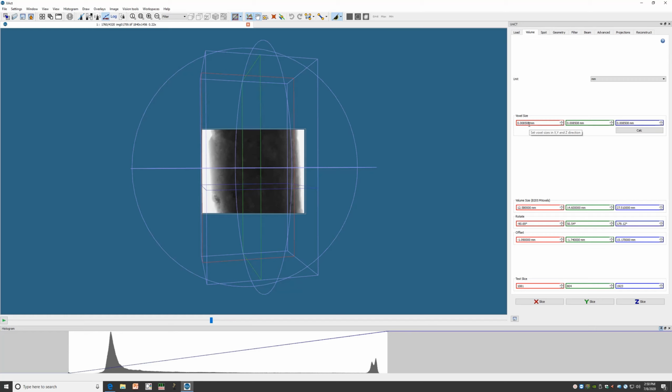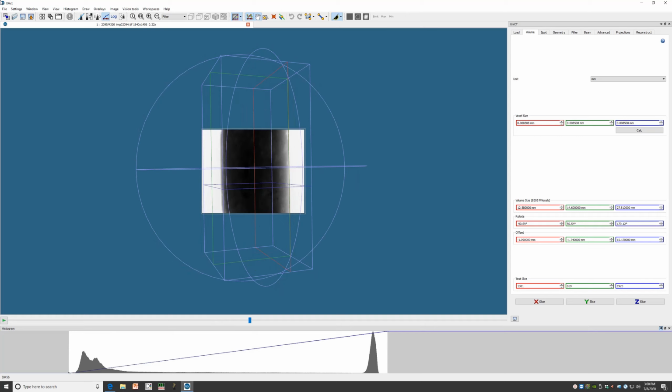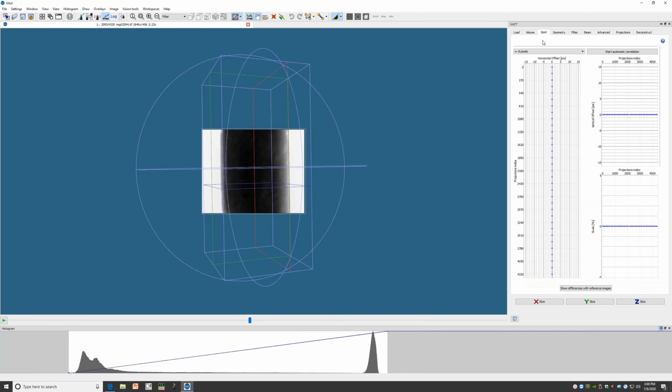Here you can see numerically which slices the test slice is located, and that is these green slices, so we can see it change like so. Next, we're going to start correcting some of the artifacts that come from the CT acquisition. The first one is the spot correction.